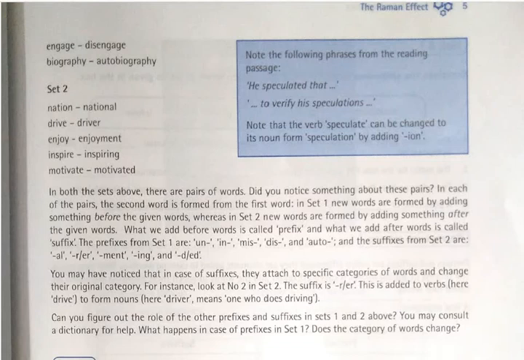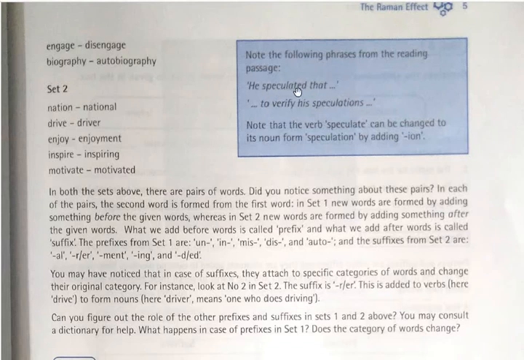So again in the box there, note the following phrases from the reading passage: He speculated that... to verify his speculations. Now out of this there are two words formed. See, speculated, speculations. From the word speculate, two different words are formed here.